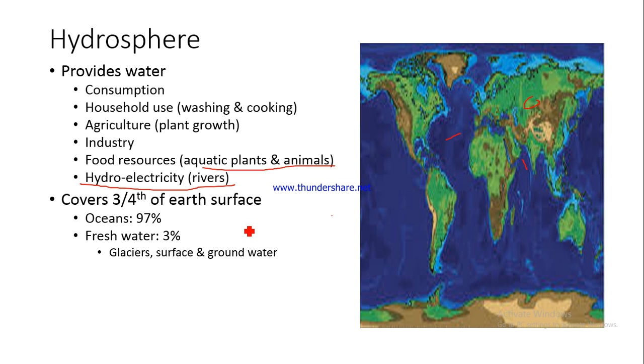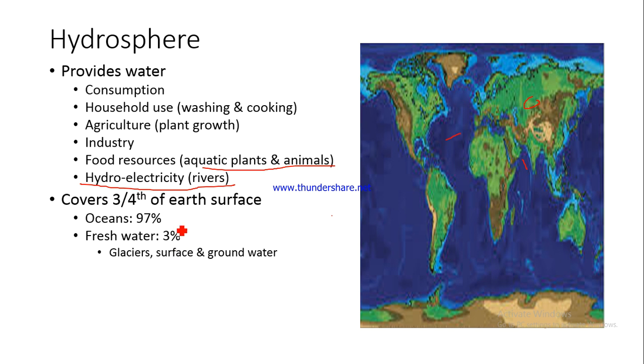But the problem is that out of the 75%, 97% is in the oceans and the seas, and it is not fit for human consumption. We do not have any technology as of now to make saline water, in which salt concentration is very high, fit for drinking. So it is not possible for us to consume this saline water available in the oceans.